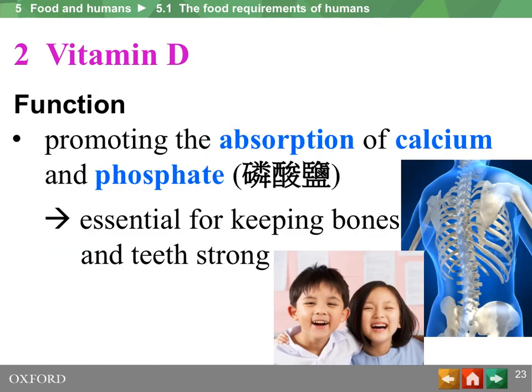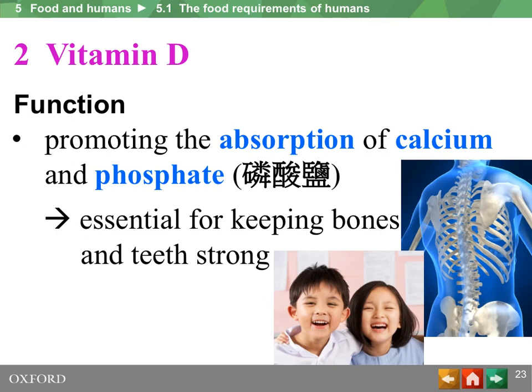The next vitamin we are going to go in depth would be vitamin D. The function of vitamin D is to help promote the absorption of calcium and phosphate. Calcium and phosphate are the main components of bones and teeth, and since vitamin D helps them to be absorbed into our bones, it is essential.